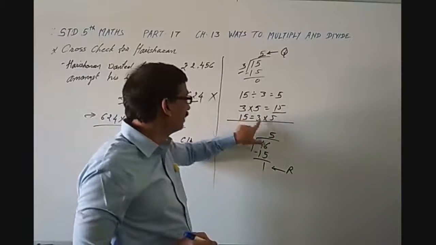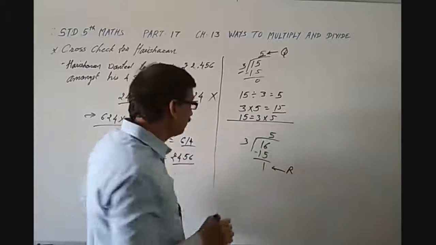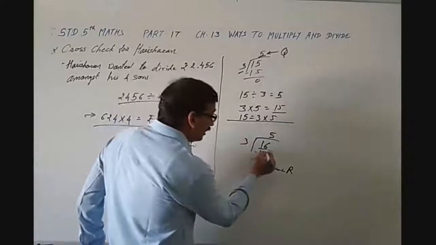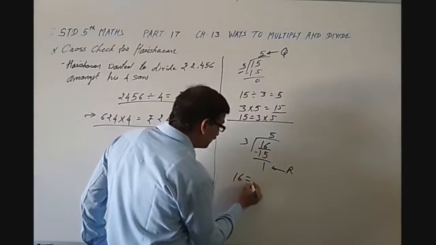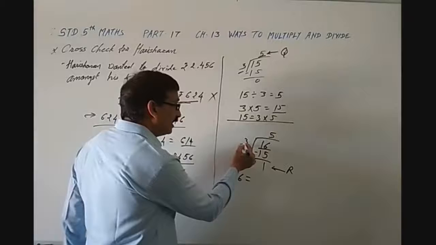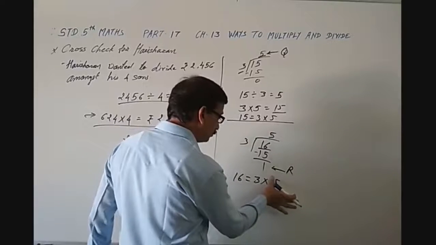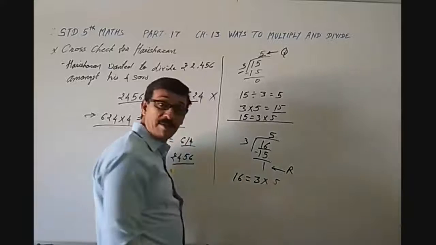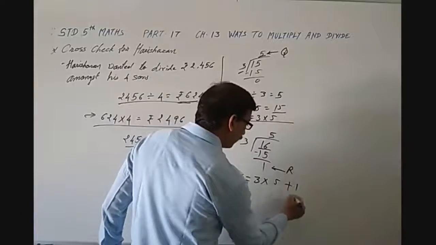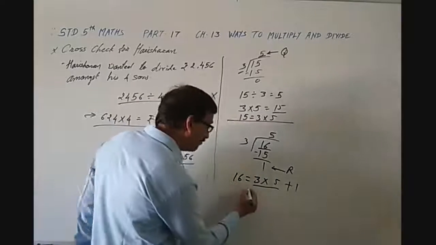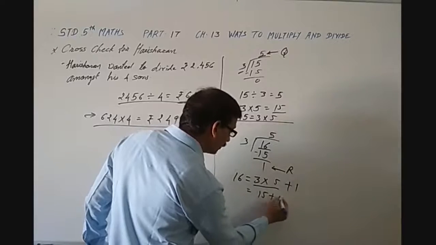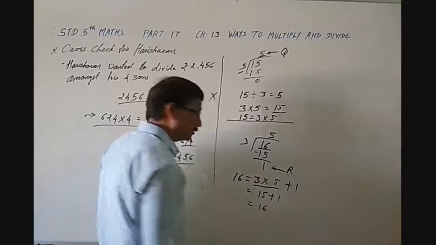Here there is 16. So 16 is equal to 3 multiplied by 5 plus 1. 3 multiplied by 5 is equal to 15, plus 1 is equal to 16.